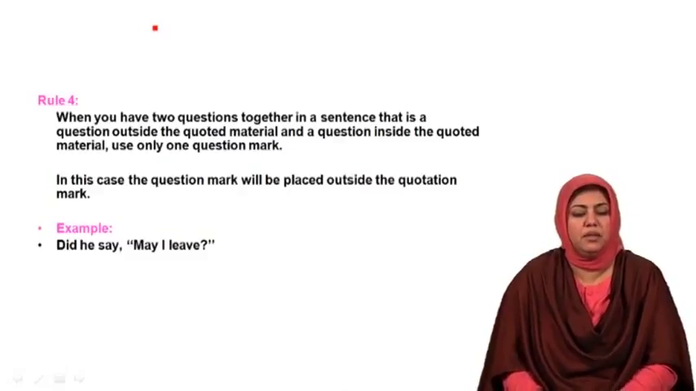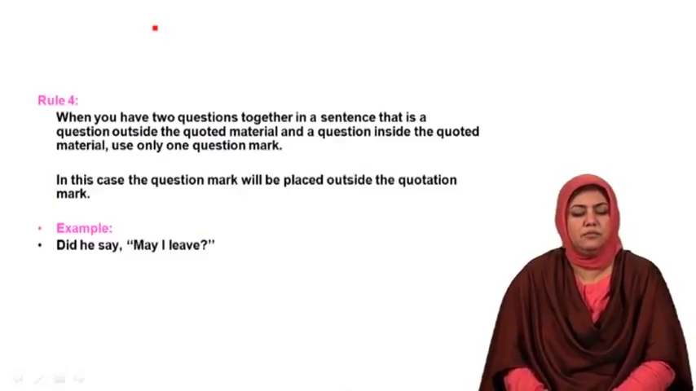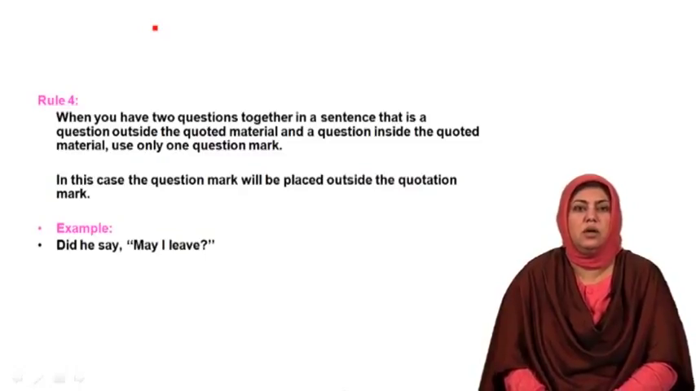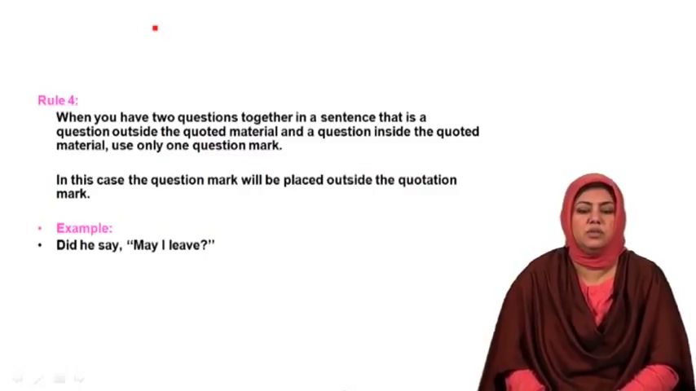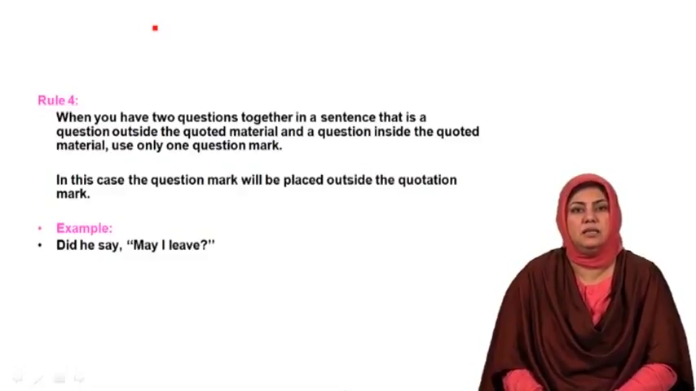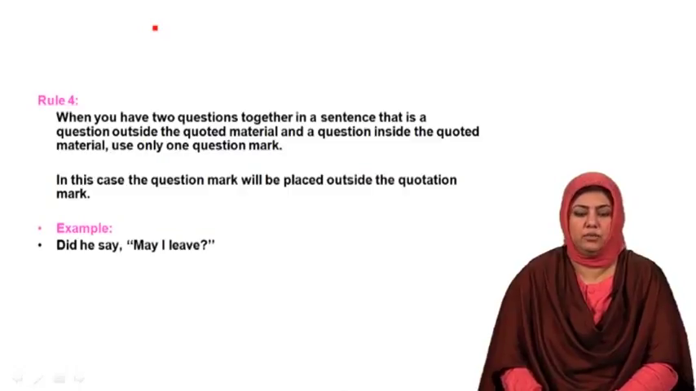Please notice the example. Did he say, "May I leave"? Now, "did he say", even this part is also a question form, but a question mark is not to be used for that. A question mark is only to be used for the second part, that is, "may I leave?" That is also a question form. So when there are two question forms, the question mark is to be used only for the second one.